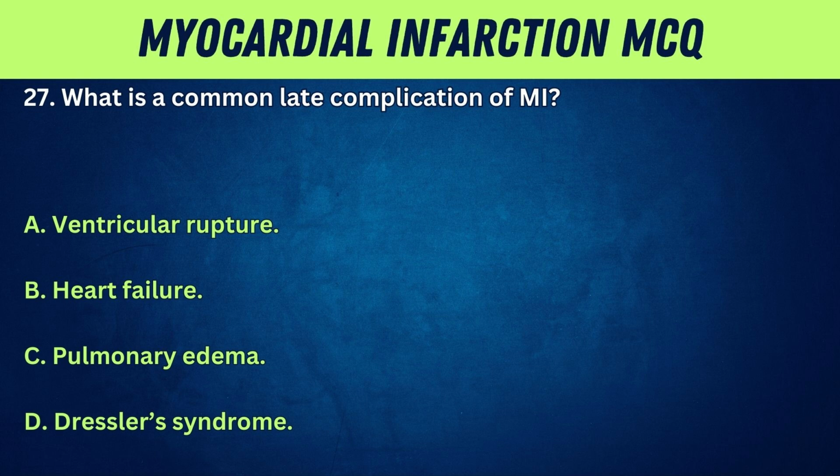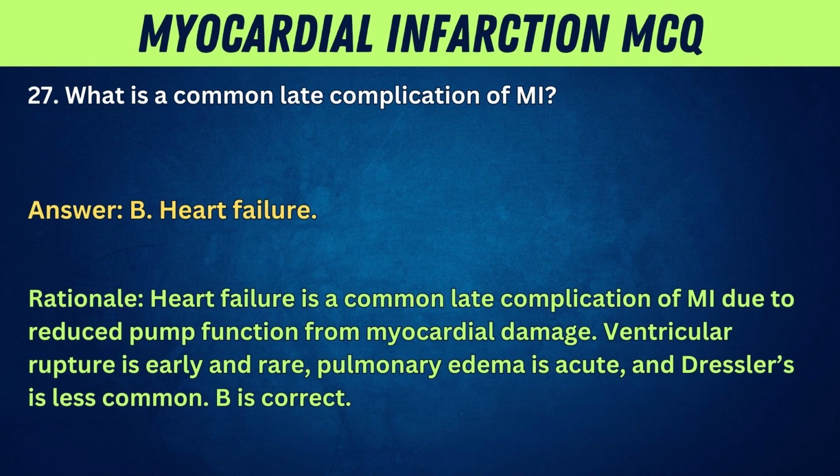Ventricular rupture. B. Heart failure. C. Pulmonary edema. D. Dressler syndrome. Answer: B. Heart failure. Rationale: heart failure is a common late complication of MI due to reduced pump function from myocardial damage. Ventricular rupture is early and rare, pulmonary edema is acute, and Dressler's is less common.